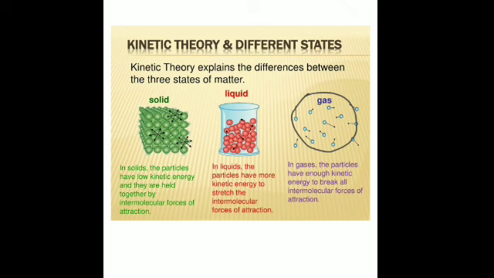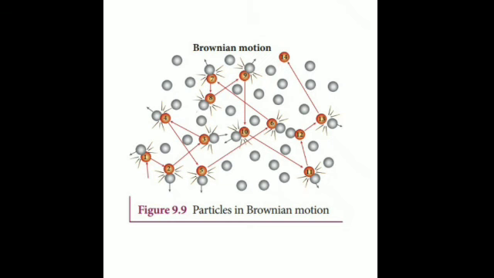And these particles, whether in solid, liquid or gases, are in continuous random motion, which is known as Brownian motion. So they are in constant, random motion. Random means not in a regular pattern, they are moving here and there. This is known as Brownian motion. And these particles of matter possess kinetic energy.